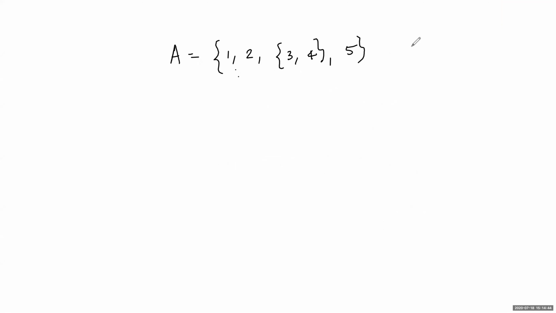Now you have to state which of the following are correct and which are not correct. First one: {3, 4} is a subset of A. Is it true or not true?